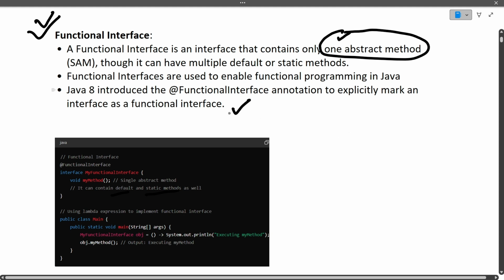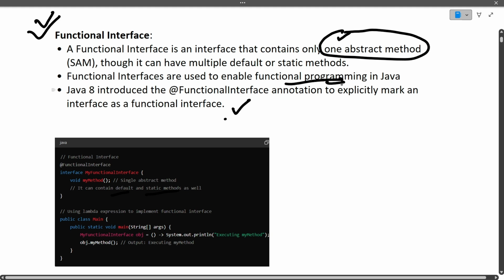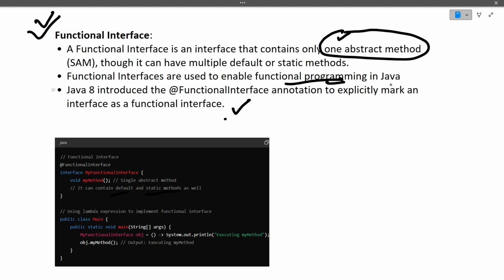I hope this question is clear to you, what a functional interface is and why it was introduced. Functional interfaces are used to enable functional programming in Java, which we do using lambda functions, that will be discussed later in this video. I hope the definitions of marker interface and functional interface are clear to you.